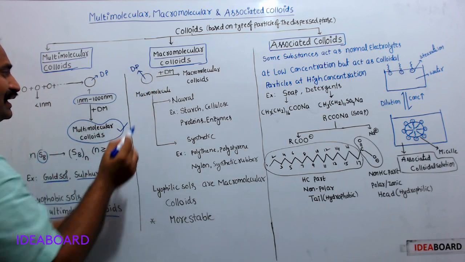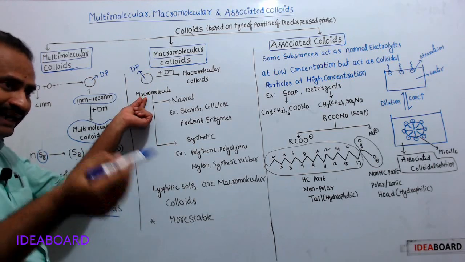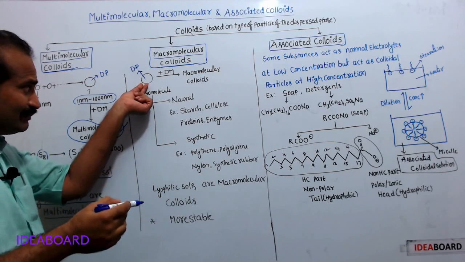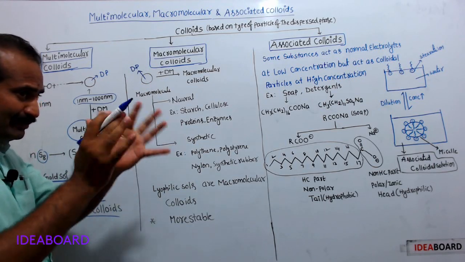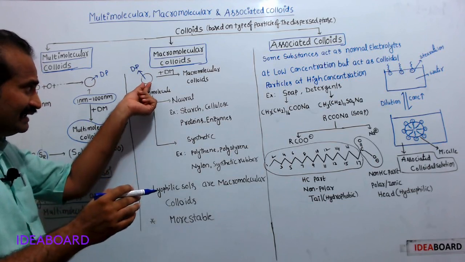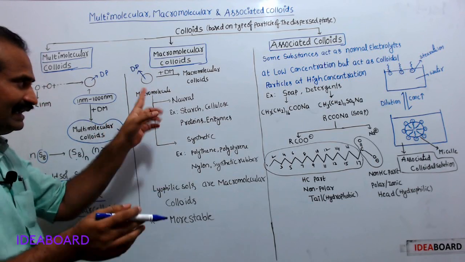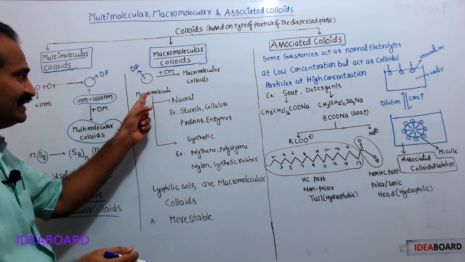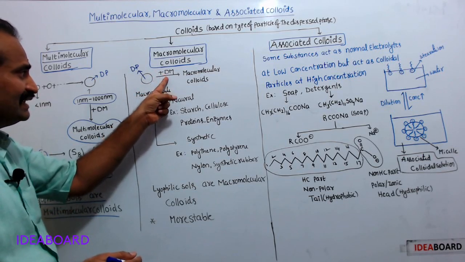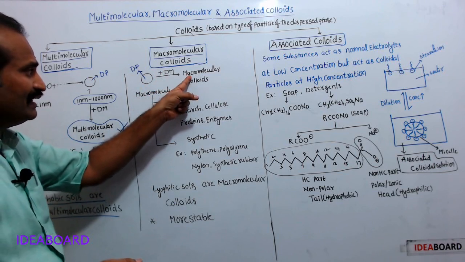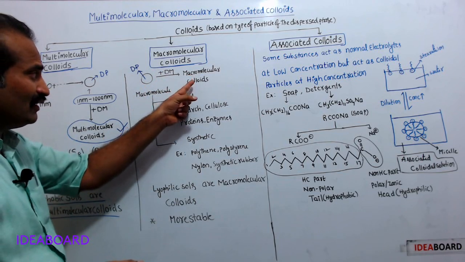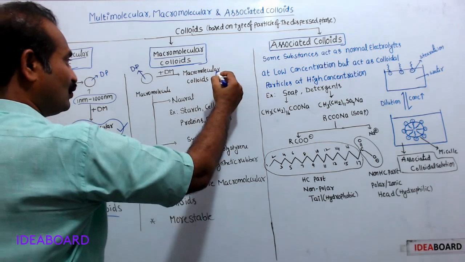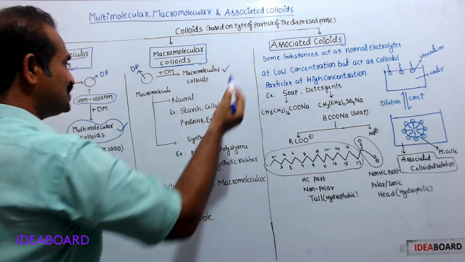This macromolecule is a big one, and its size is in the colloidal range. So when this macromolecule is placed in a suitable dispersion medium, a colloidal solution is formed. The resulting colloidal solution is known as a macromolecular colloidal solution.